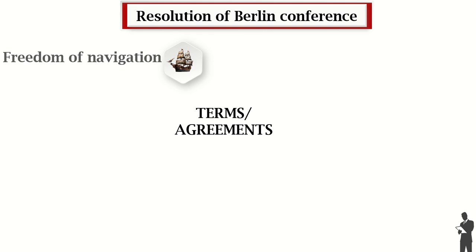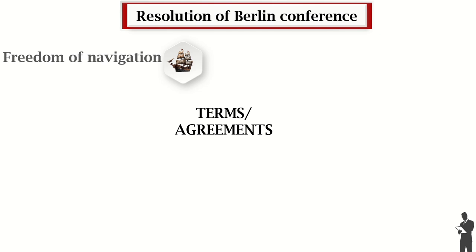Freedom of navigation. Here, they agreed that those areas that are traversed by a navigable river should remain free for any European nation to use. For example, the Congo Basin. The Congo River was left free for European nations to navigate or to use as a source of navigation.